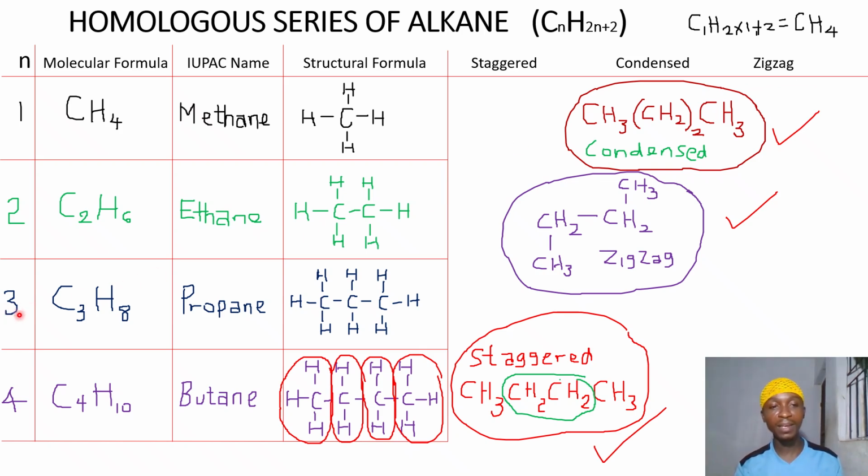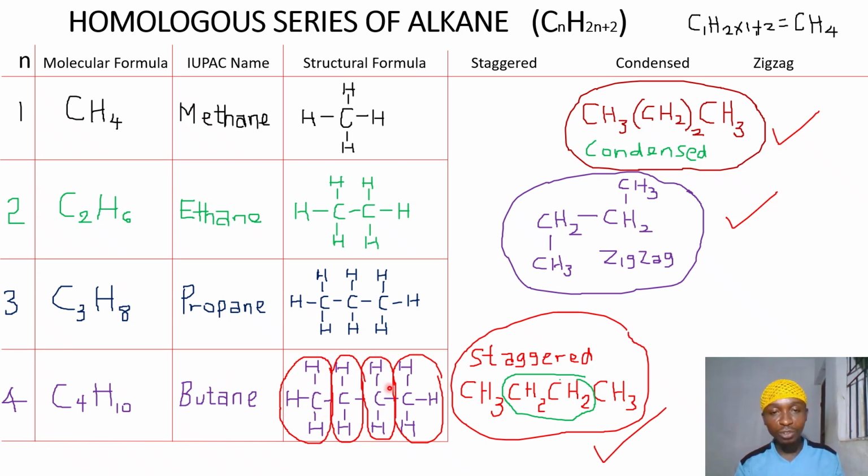The third member is when n equals 3, and that is C3H8. The IUPAC name is propane, and there is the common structural formula. That can also not be written in form of staggered, condensed, or zigzag. While the last that we shall be looking at today is when n equals 4, and the molecular formula is C4H10. IUPAC name is butane.